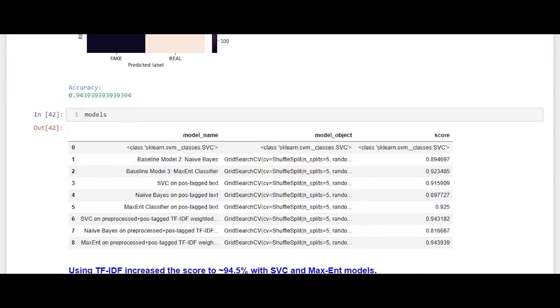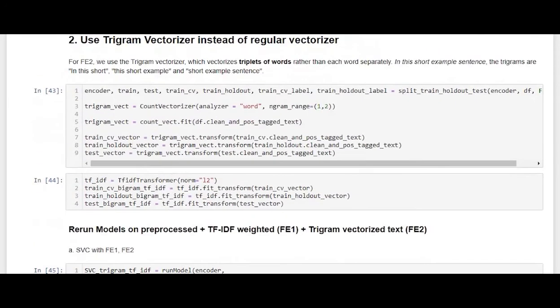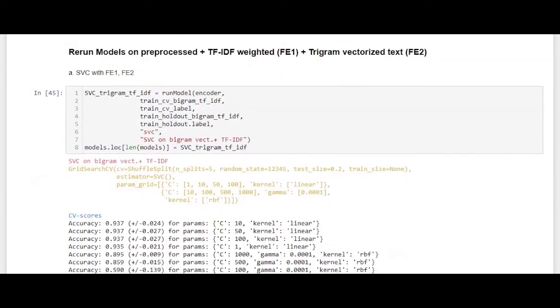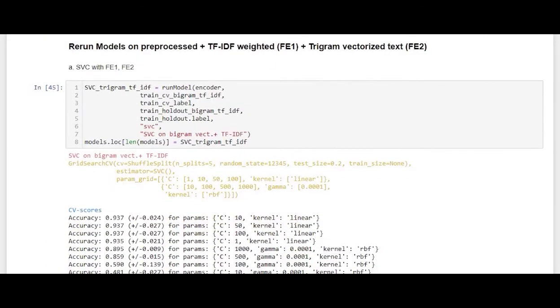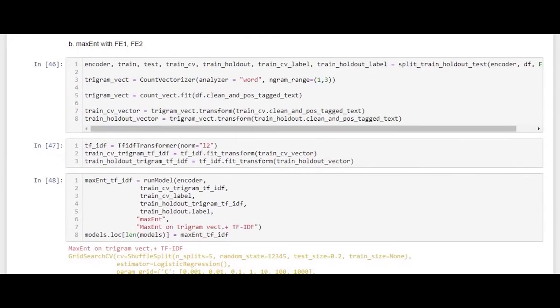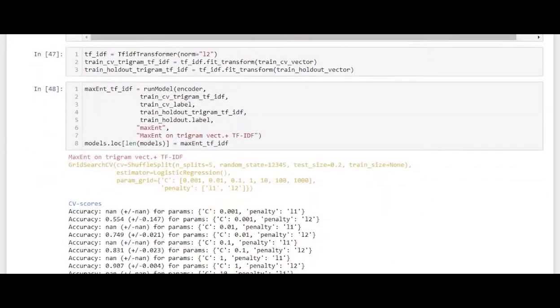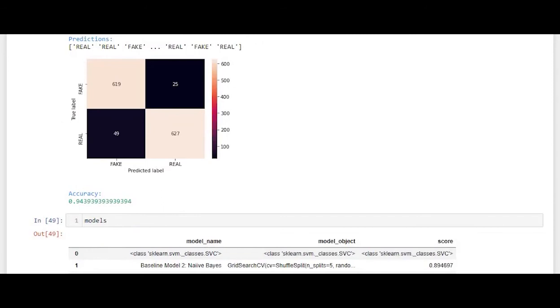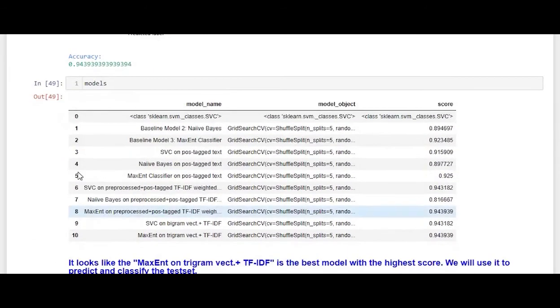The second feature engineering technique that we used was trigram vectorizer, which vectorizes triplets of words. We again reran all the models along with TF-IDF and the trigram vectorizer. The first model was SVC with FE1 and FE2, that is SVC along with TF-IDF and trigram vectorizer. It showed an accuracy of about 94.32%. The second was maximum entropy classifier along with TF-IDF and trigram vectorizer, which showed an accuracy of about 94.4%. So this is a table.